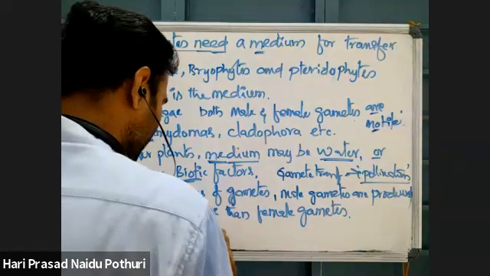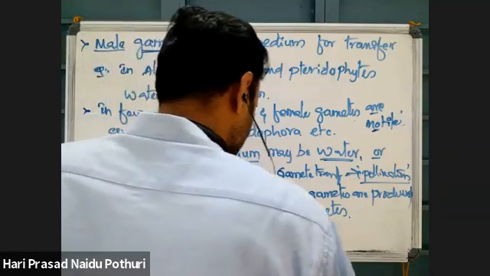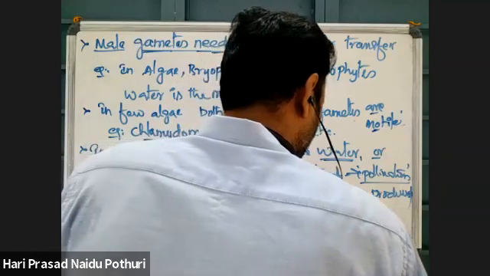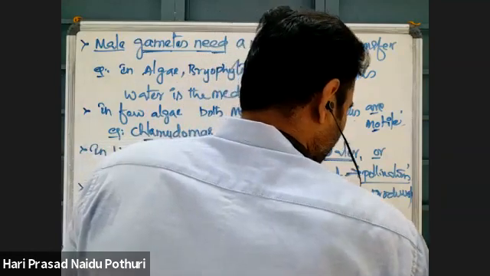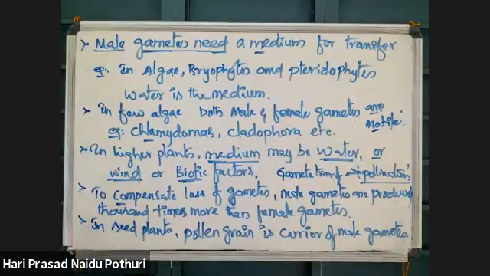In higher plants like seed plants, the pollen grain is the carrier of male gametes.